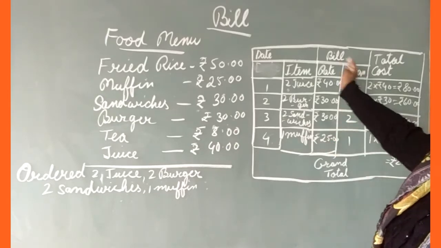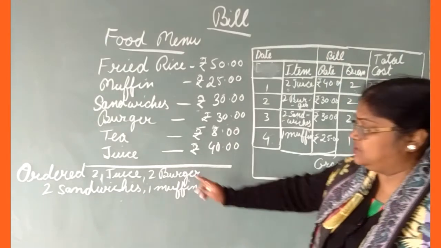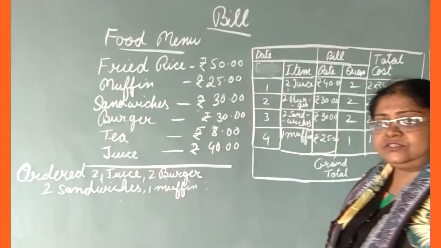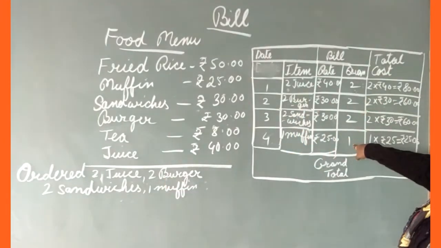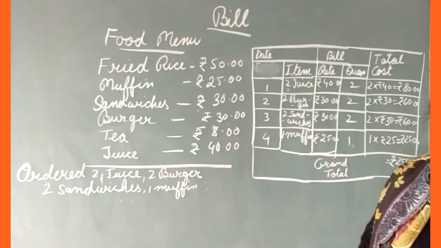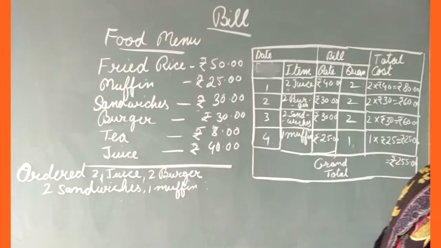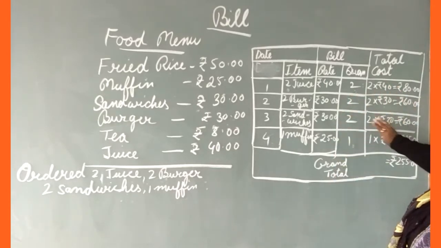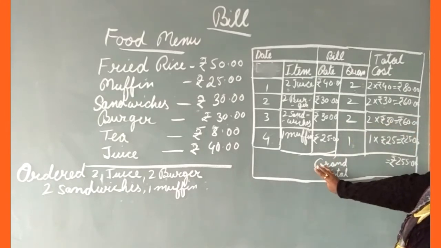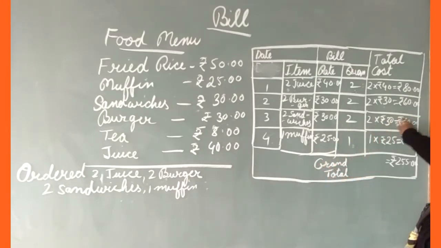And after that you will write the quantity of the item. How much quantity is given there? Understood? So you will write the quantity of the item. And last, what you have to do here? Total cost. You have to write the total cost of each item. Okay, after finding this out, you have to take out the grand total, which means the total of all the things. When you add this, you will get the grand total.